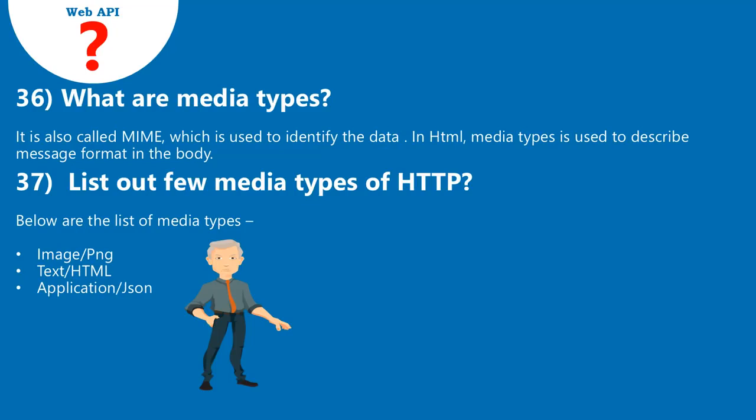37. List out a few media types of HTTP. Below are the list of media types. Image/PNG. Text/HTML. Application/JSON.